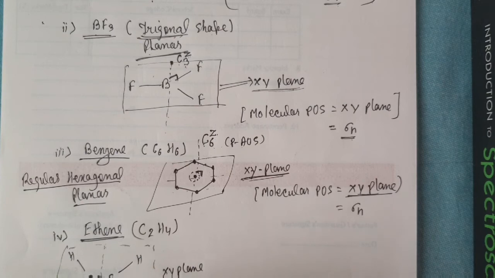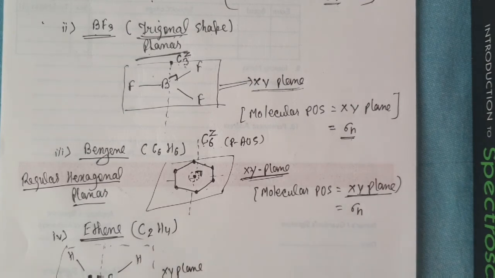This is just bisecting the xy plane, and if I rotate it like this, then this is the C2 principal axis of symmetry along the y-axis. The Y-axis is parallel with the xy plane, that's why it is sigma v. Okay guys, I think you will understand all the facts of the molecular plane of symmetry.